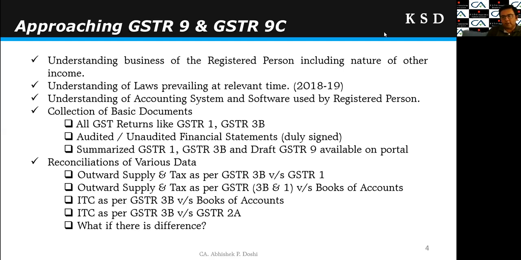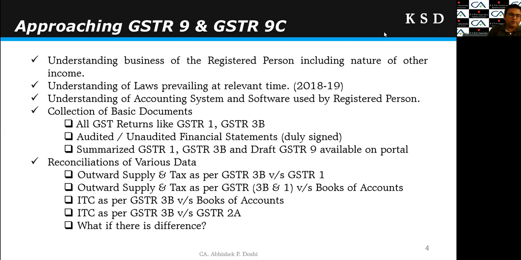After reconciling the same, we need to reconcile the outward supply and tax of the GST returns, either 3B or 1, or actual data, with books of accounts, right? Similarly, we have to make reconciliation for input tax credit as per 3B and books of accounts, and input tax credit as per 3B with GSTR 2A, right? We have done compilation and reconciliation of all this data.